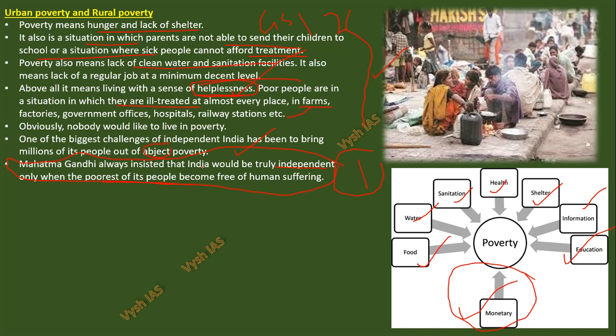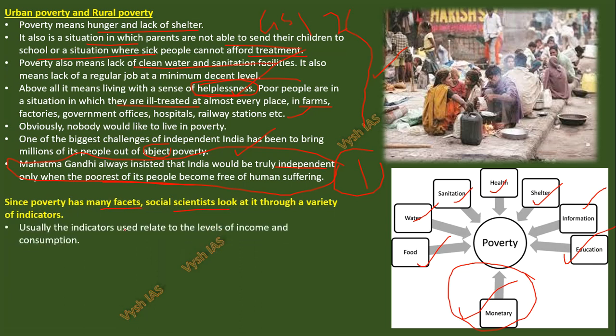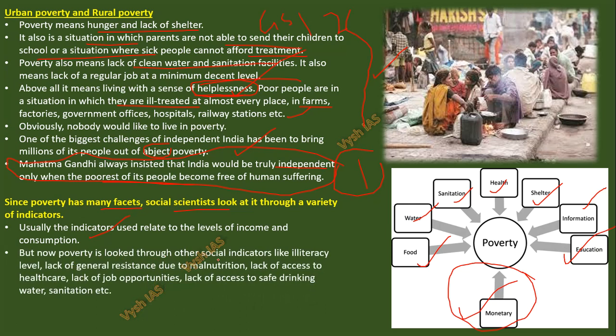So Mahatma Gandhi always insisted we are truly independent only when the poorest of its people become free of human suffering. Now since poverty has many facets or dimensions, social scientists look at it through a variety of indicators. Usually these indicators relate to the levels of income and consumption, meaning how much you are earning and how much you are spending. But now poverty is also looked at through other social indicators like illiteracy, lack of general resistance due to malnutrition, lack of access to healthcare, lack of job opportunities, lack of access to safe drinking water and sanitation, all these things which I told in the chart, and which are written in theory in the NCERT.